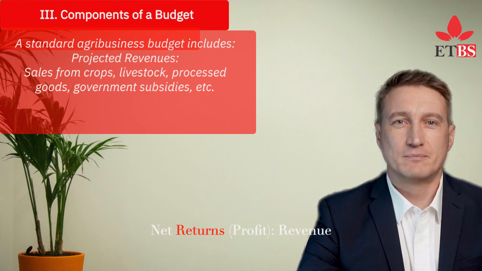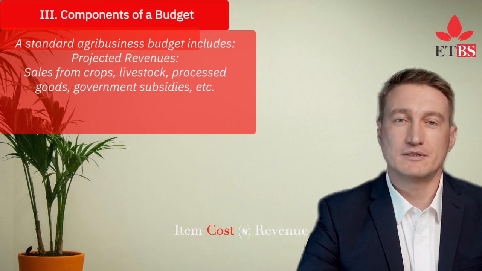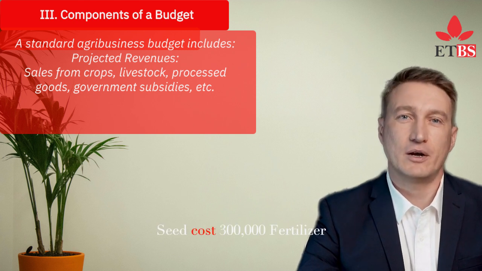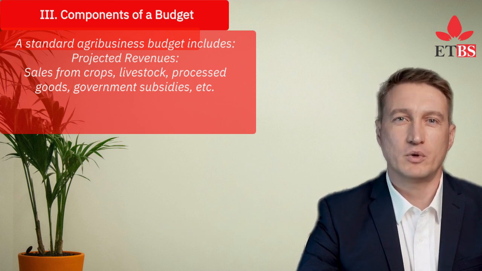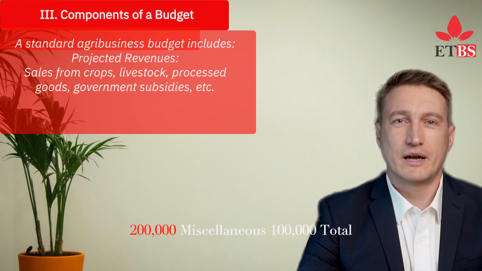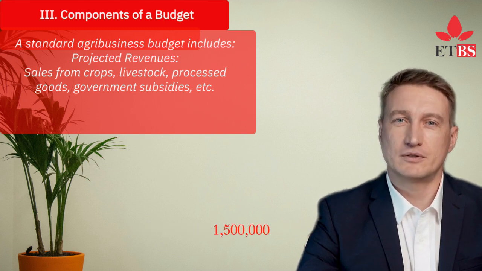Net returns, profit, revenue. Total costs, example, item cost. Revenue from maize sale, $3,000. Seed cost, $300,000. Fertilizer, $400,000. Labor, $500,000. Rent, $200,000. Miscellaneous, $100,000. Total cost, $2,500,000. Net return, $2,500,000.